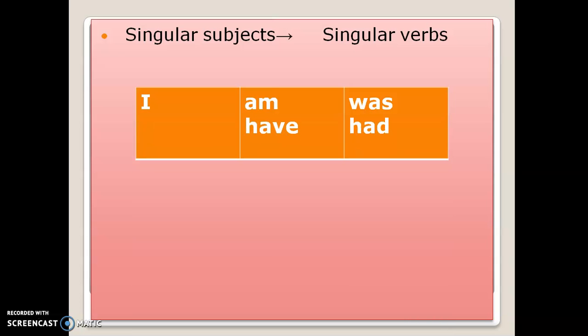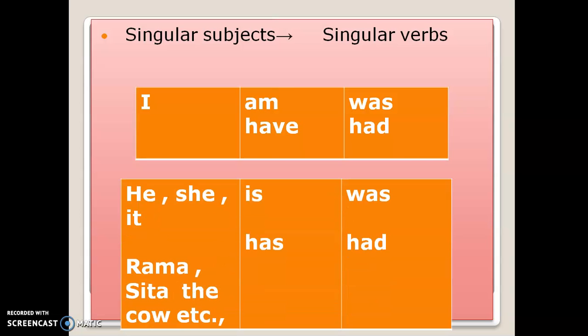For example, I is a singular subject, because only one. That will take the verb am or was. But there is an exception to this subject, I. It will have also. As far as I is concerned, we consider it singular.